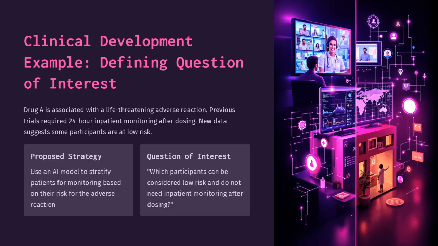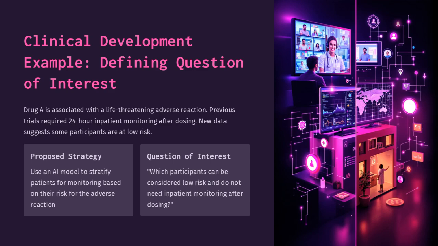Drug A is associated with a life-threatening adverse reaction. Previous trials required 24-hour inpatient monitoring after dosing. New data suggests some participants are at low risk. The proposed strategy is to use an AI model to stratify patients for monitoring based on their risk for the adverse reaction. The question of interest is which participants can be considered low risk and do not need inpatient monitoring after dosing.